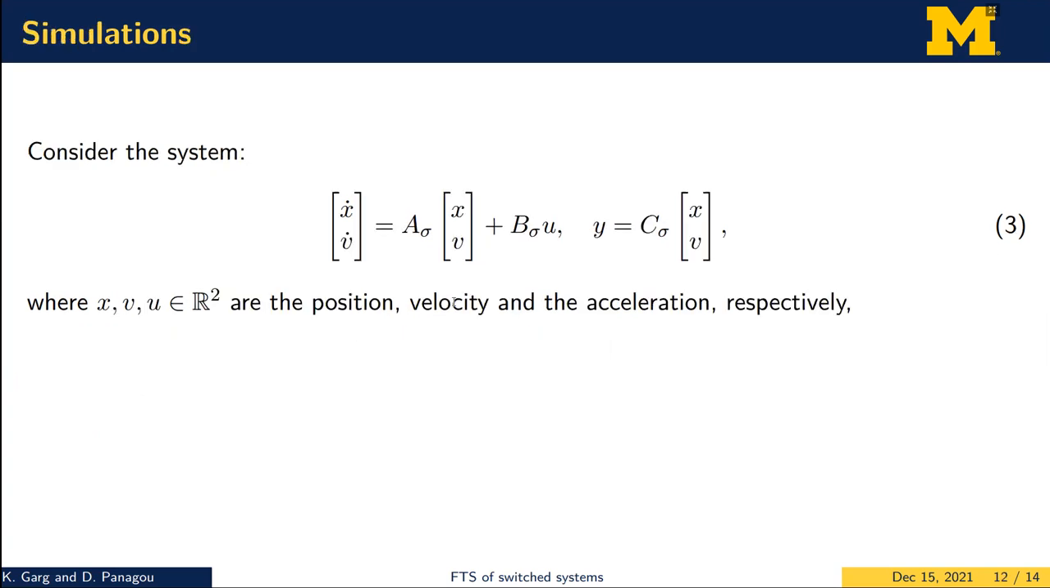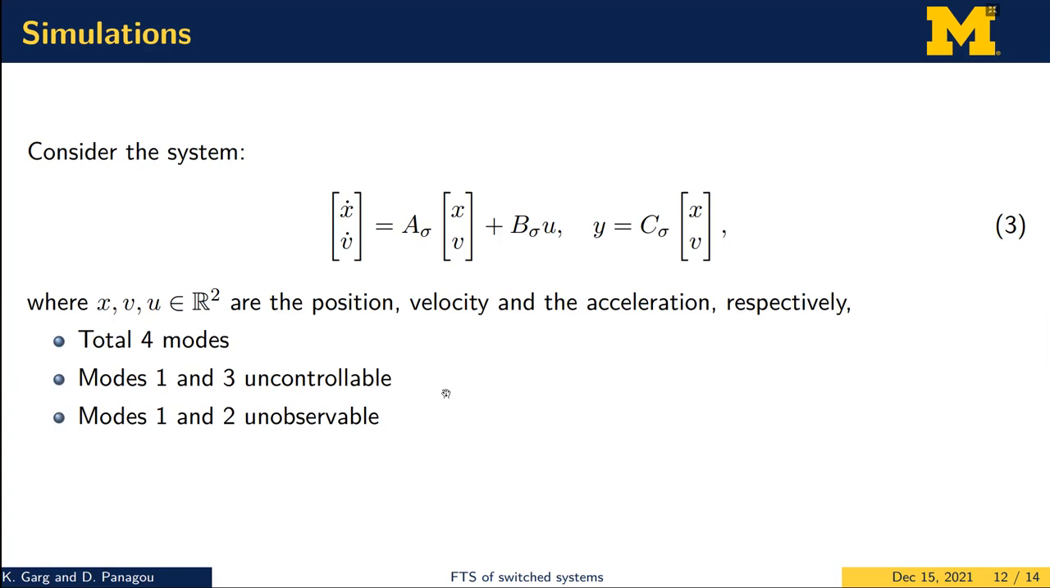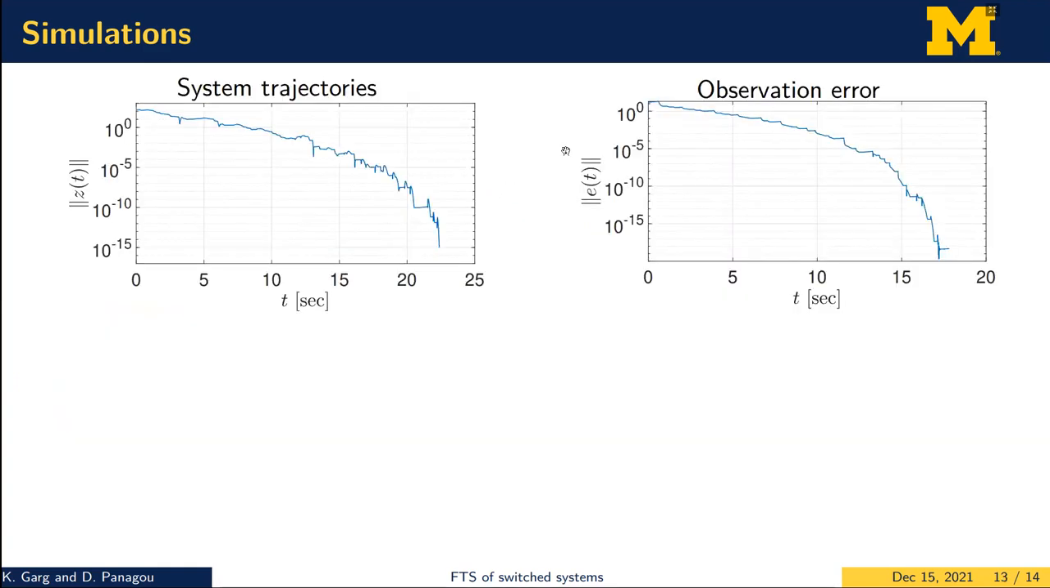This is what we do in the simulation example. We again consider a switch linear system, and we consider there are a total of 4 modes, out of which modes 1 and 3 are uncontrollable, and modes 1 and 2 are unobservable. Only mode 4 is both observable and controllable. So what we do is we design a finite time stabilizing observer first to estimate the system states, because only part of the states are available as measurements, and then use those estimated states to design a controller that stabilizes the system trajectory to the origin within a finite amount of time.